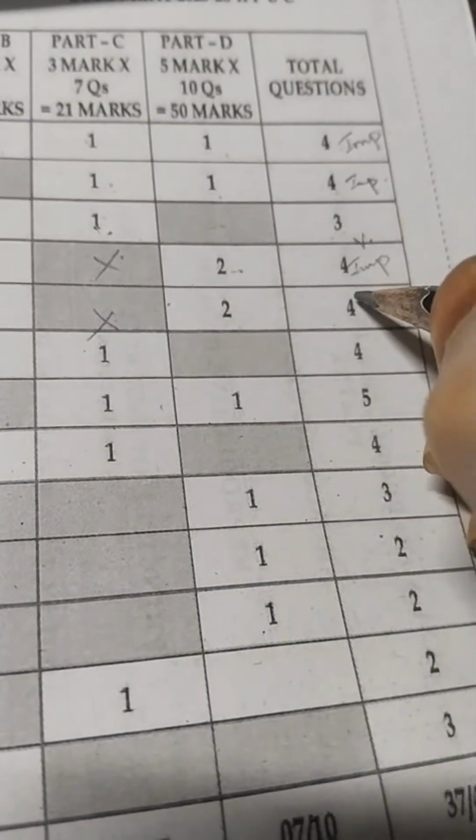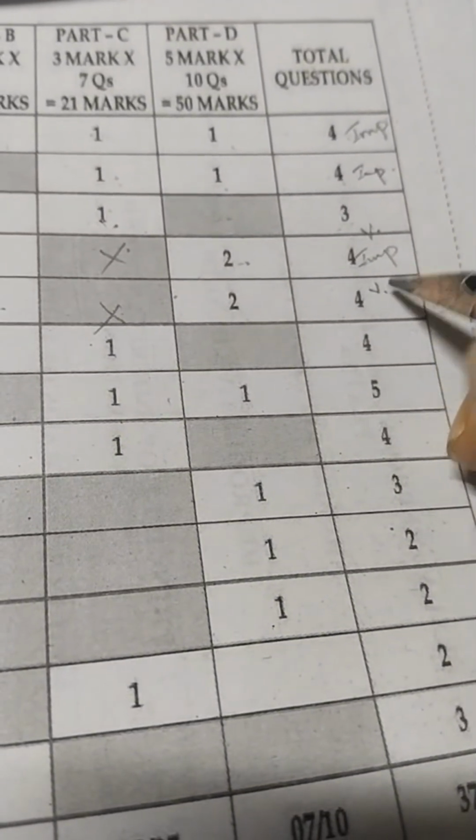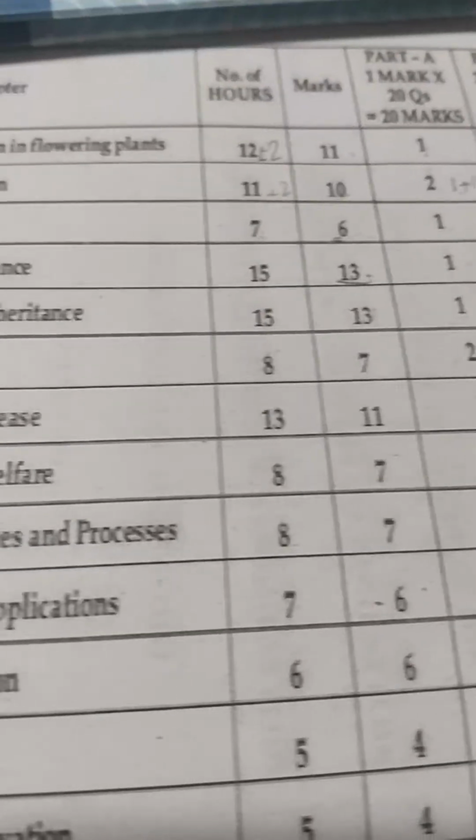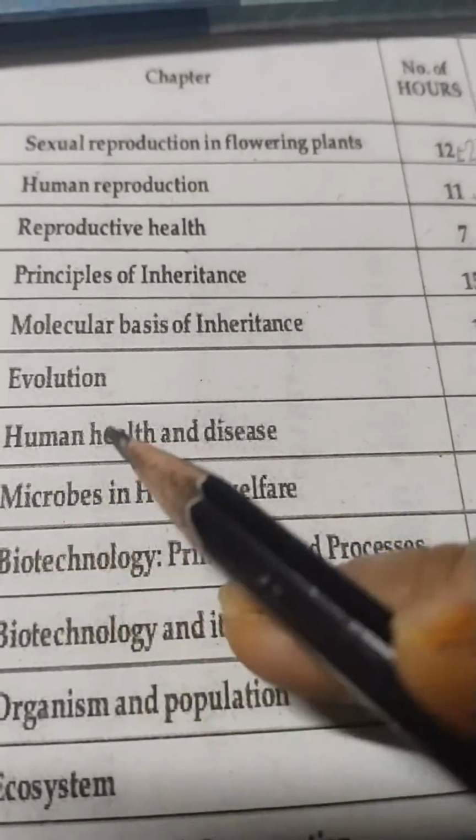Usually in both the lessons there is no 3 marks question. So here also the number of questions is 4, and it is also the highest weightage chapter. It is very important. Next we have evolution.